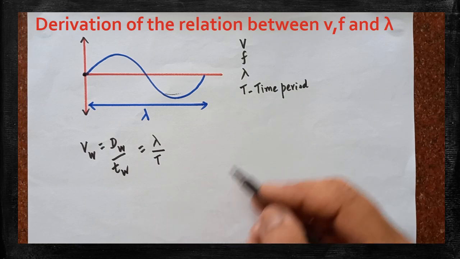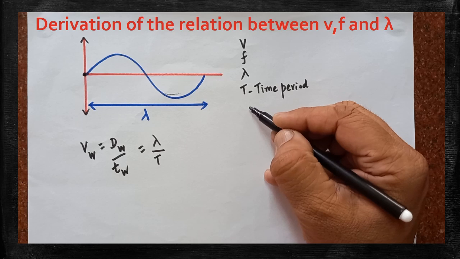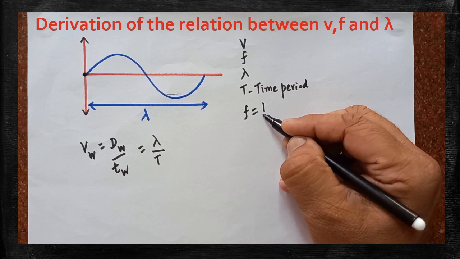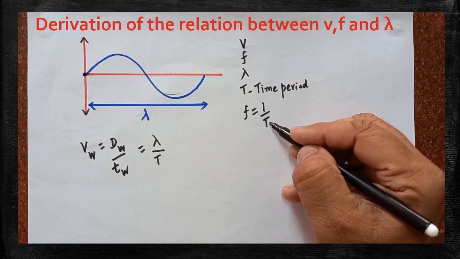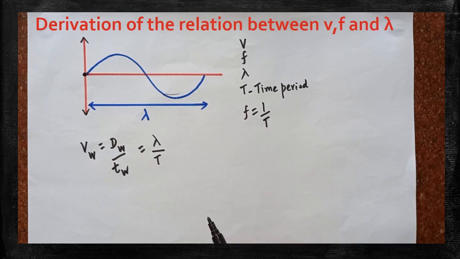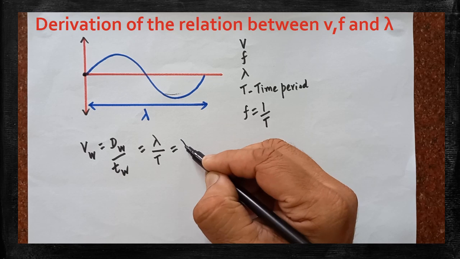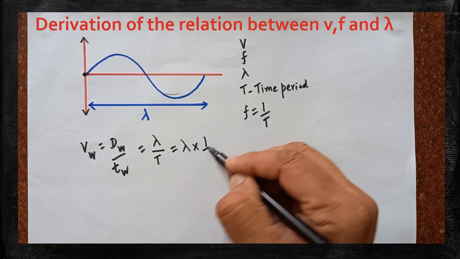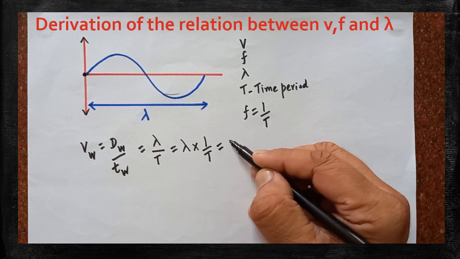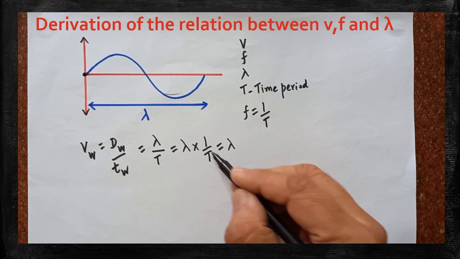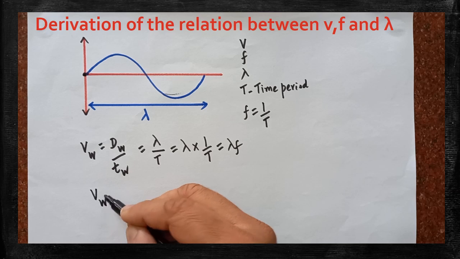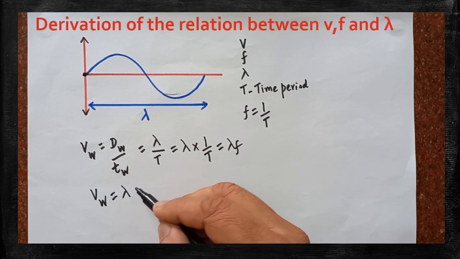Already we have learnt the relationship between frequency and time period: f is equal to 1 by T. The reciprocal of the time period is frequency. So this expression can be written in another form, lambda into 1 by T. Here 1 by T can be replaced by f. So what is the formula now? Velocity of the wave is equal to wavelength into frequency.